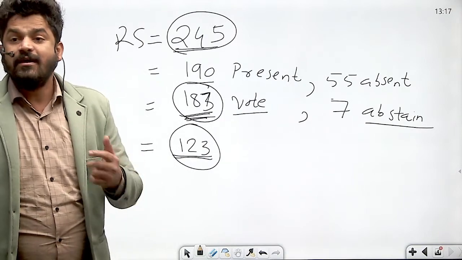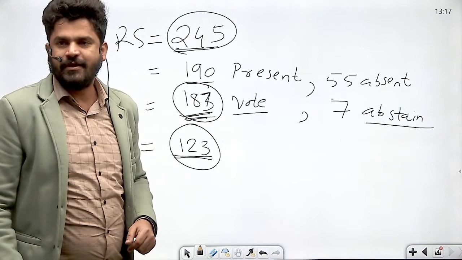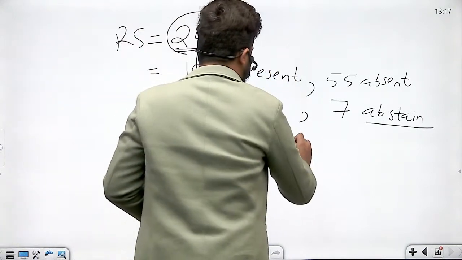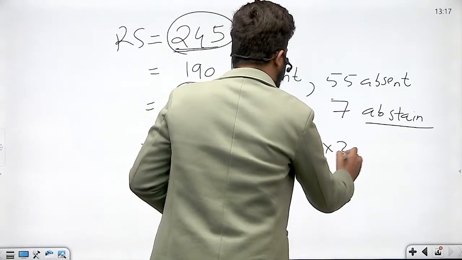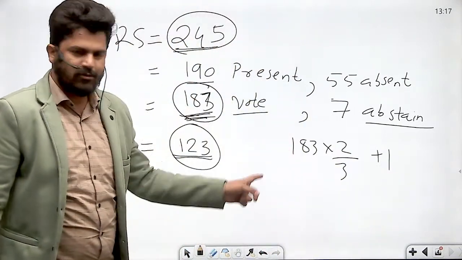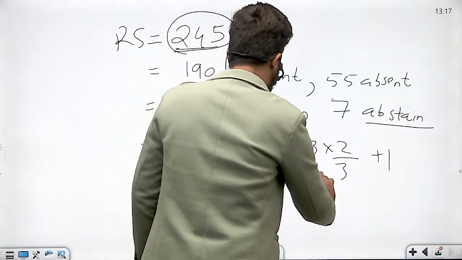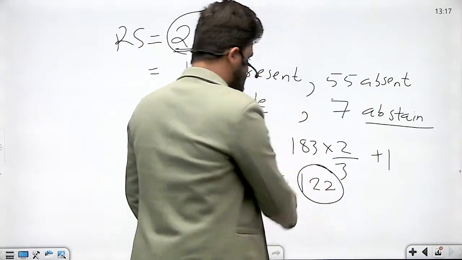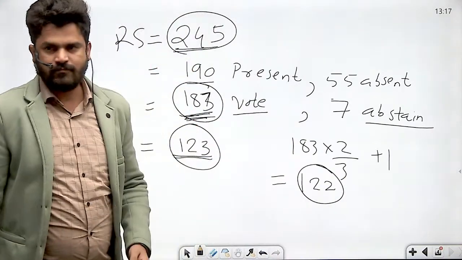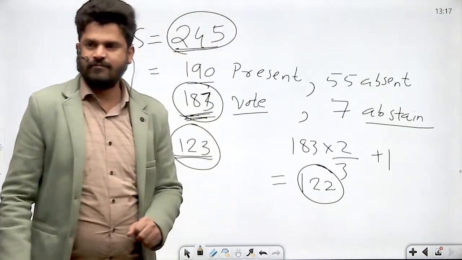And what would be the 2/3 of 183? Calculate 2/3 of 183. 183 into 2 divided by 3 plus 1. You have to add plus 1. What is it? Calculate. If you calculate, it will be 122. See? Calculate it now. 183 into 2 divided by 3. Calculate.